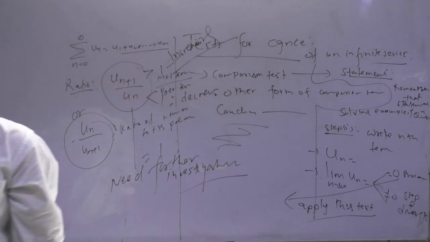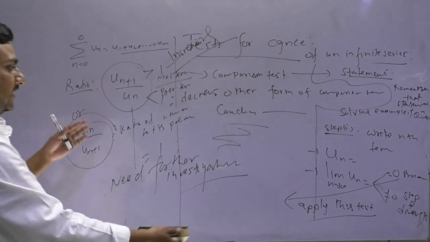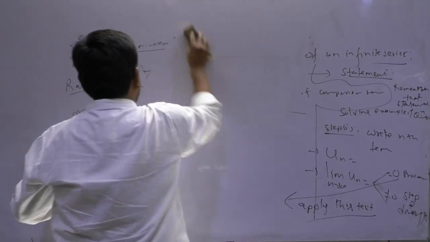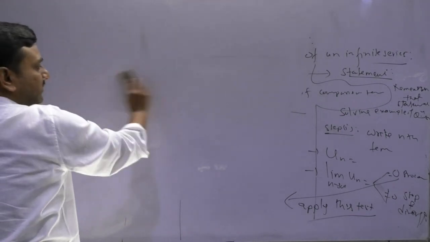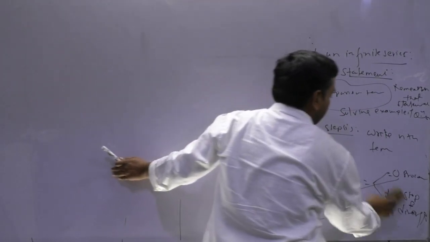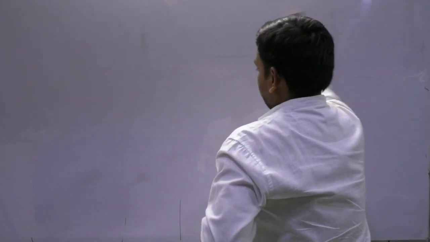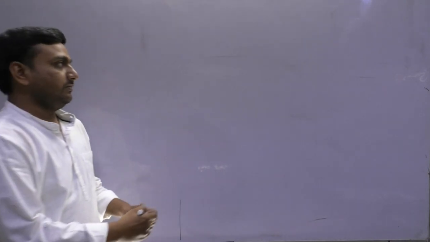Fine, now that you have done this much, all the tests you are required to study for part 2 are the Leibniz test. There you will be using some monotonicity kind of stuff.